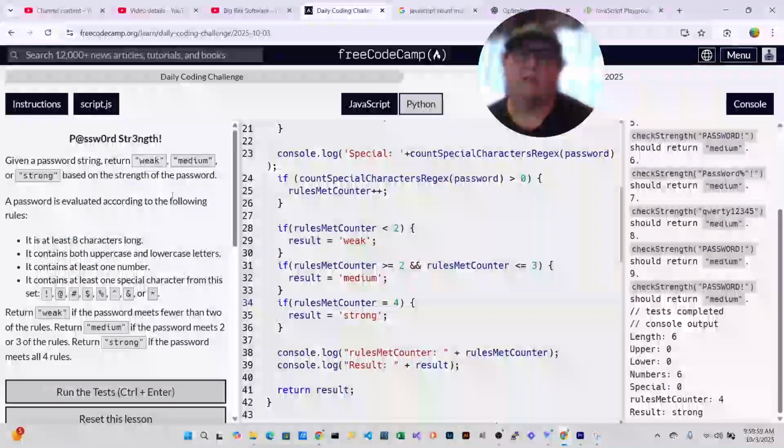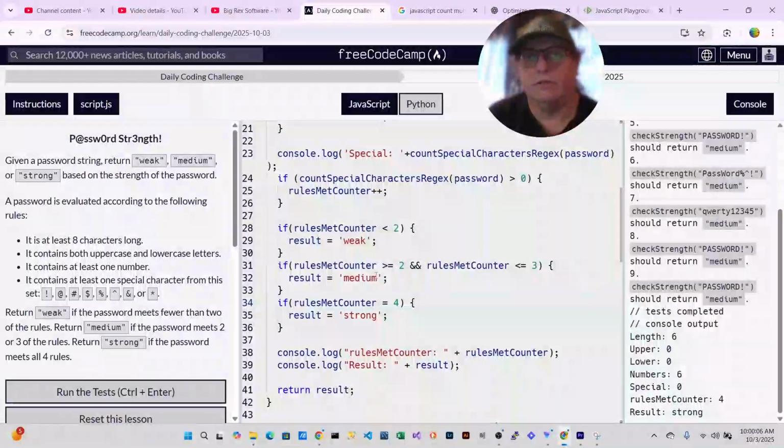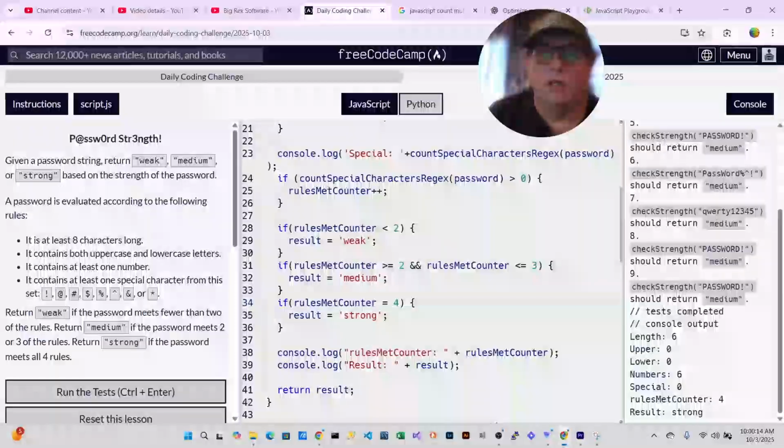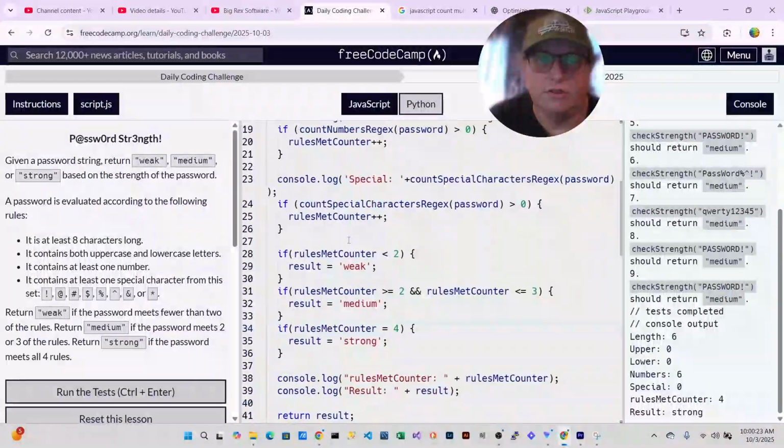the strength of the password, and it was going to run through some tests and count them up. If the password met fewer than two of the rules, it was supposed to return weak. If it met two or three of the rules, it was supposed to return medium, and return strong if the password met all four. ChatGPT had a better solution, but I wanted to show you what I had. So here I had some if statements at the end after checking the rules.